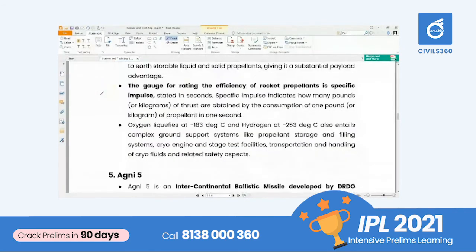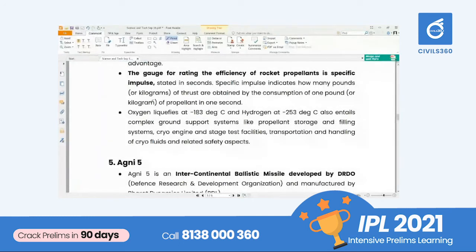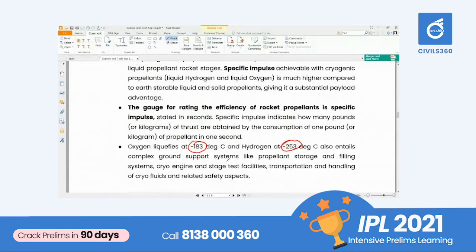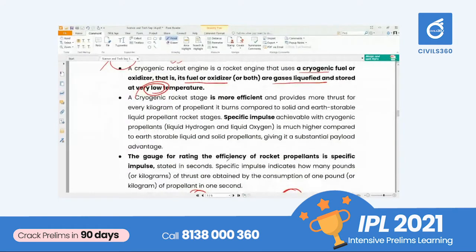For example, in the normal case, oxygen and hydrogen used in a cryogenic engine will be at minus 180 degrees Celsius and minus 253 degrees Celsius. That is, there will be cryo storage of both oxidizer and fuel, or independently. Sometimes it will be only fuel or only oxidizer, or sometimes both of them.